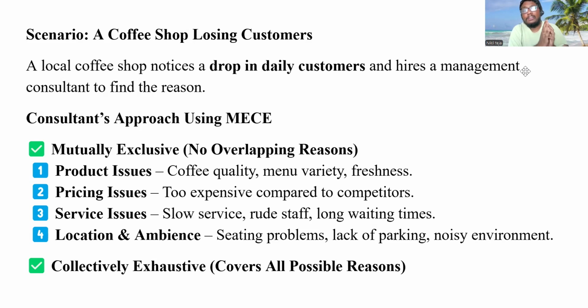Apart from these four, nobody can say there is another reason. So these four are the reasons why there is a drop in daily customers of the coffee shop. You understood, right? Mutually exclusive means different categories, different reasons, different segments. Collectively exhaustive means all reasons are covered.